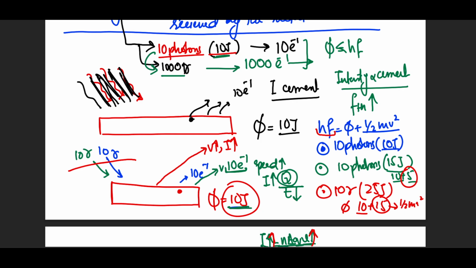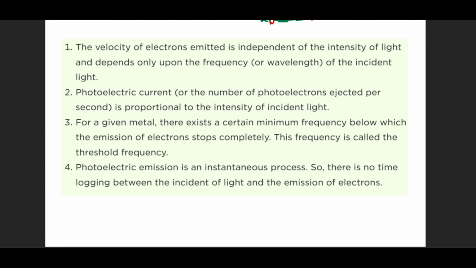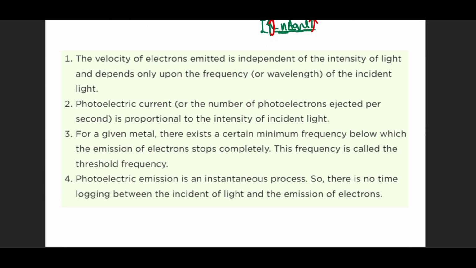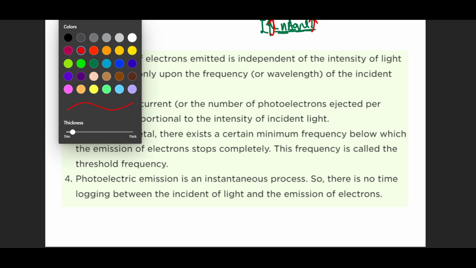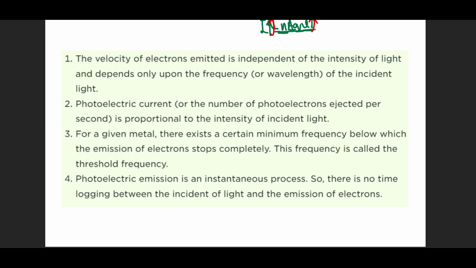Okay, this is the confusion set up by the examiner. Now let's come down to this idea. This is a summary of the photoelectric effect, and these points should be known by every A-level student at least. So the velocity of the electron is independent of the intensity. This is what we discussed. If intensity does not matter, what matters is the threshold frequency. If you cross the threshold frequency, then increasing intensity increases the current.